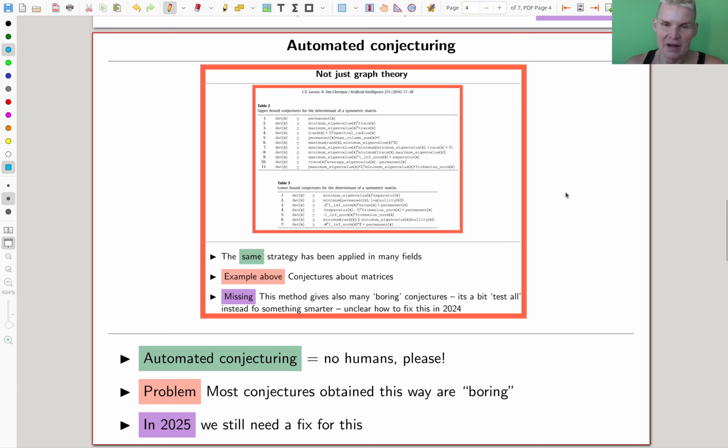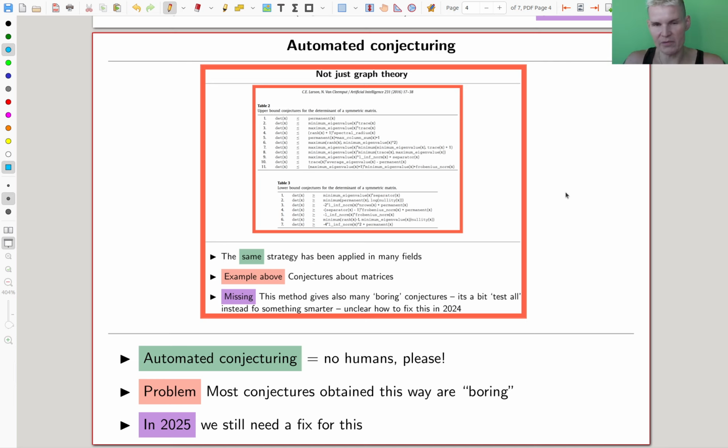Yeah, so standard thing. The automated conjecturing, which I have made so many videos about, is one of my favorite topics. Automated conjecturing, no human. So the machine should make its own conjecture. And if you read what the automated conjecturing does, usually as output, it's more like this big approach where you just list all possibilities. Yeah?